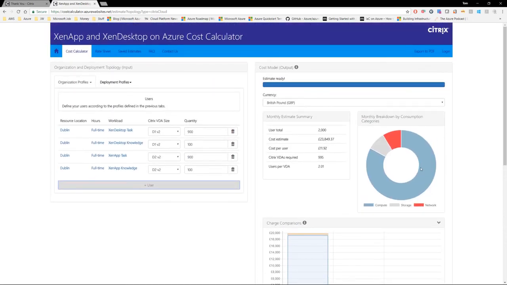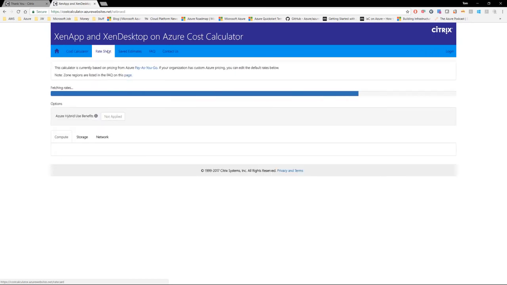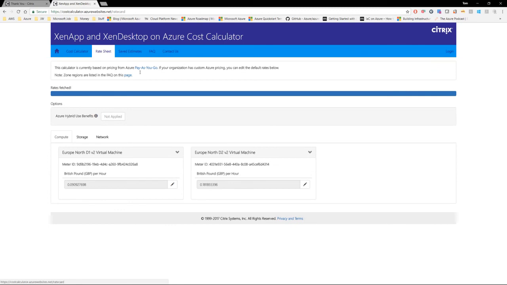So the final two items to look at are the Rate Sheet tab, and this is the section where you can add in your custom pricing for the VMs that are included in your estimate based upon your enterprise agreement pricing. So I've currently only got two types of VMs, D1 and D2 V2. And that's, as I said earlier, the standard public pricing. If I had my specific EA customer pricing, I'd come in here and change that to whatever value I wanted, and then that would get updated in your final estimate.